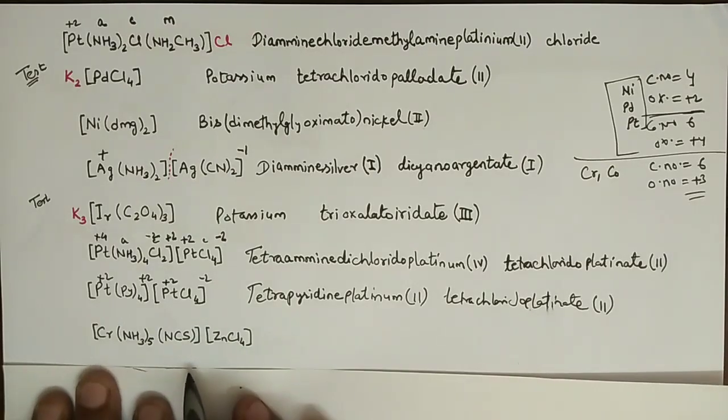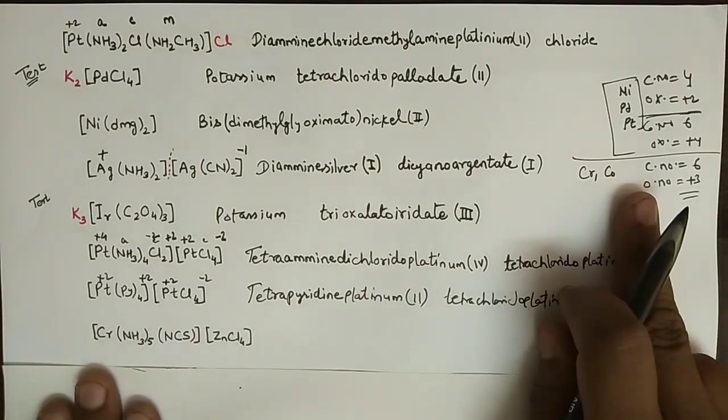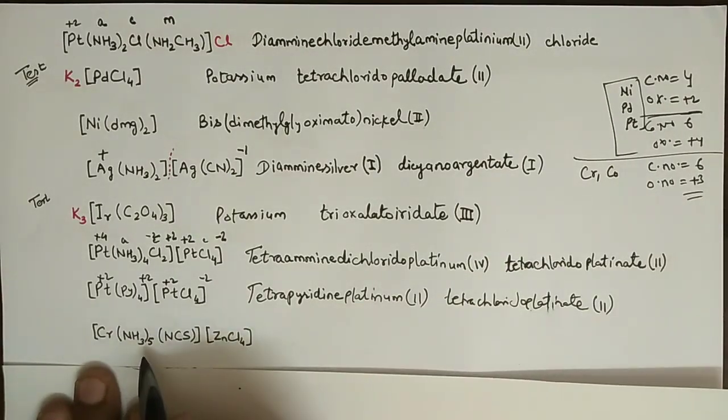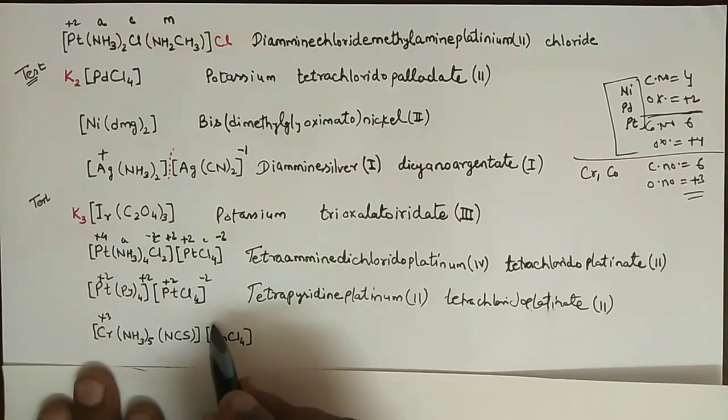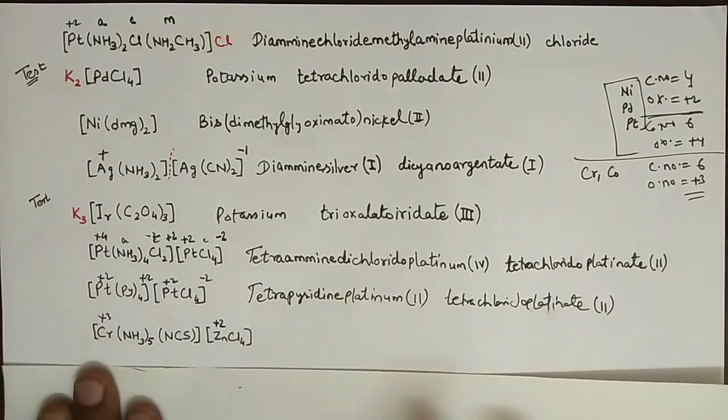Alright, now next, it's very simple and we will apply this shortcut. Since here is a coordination number of 6, with 5 amines and 1 isothiocyanate, chromium will be +3 and zinc everyone knows is +2.